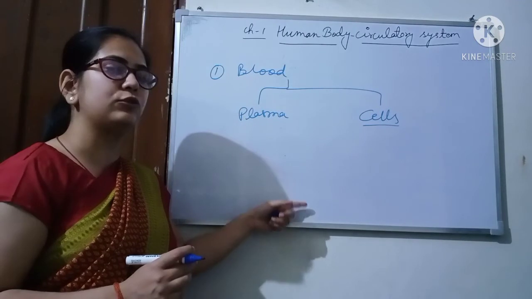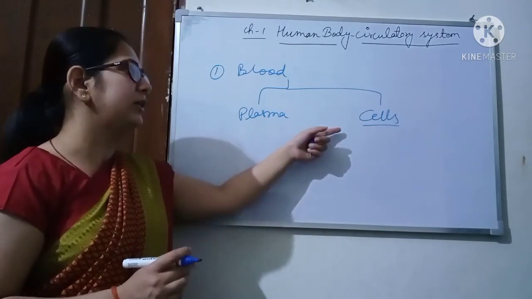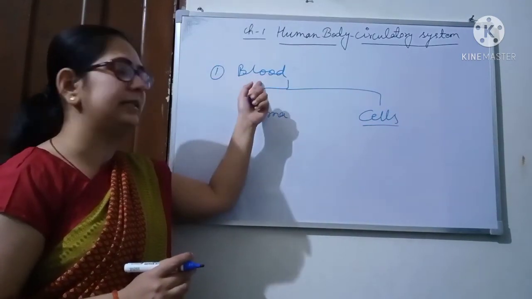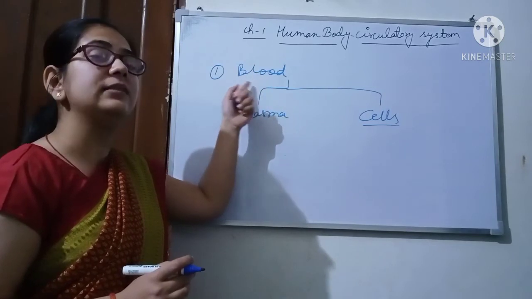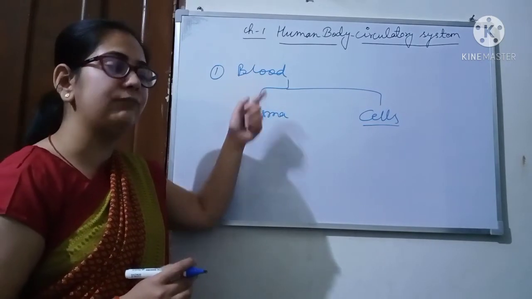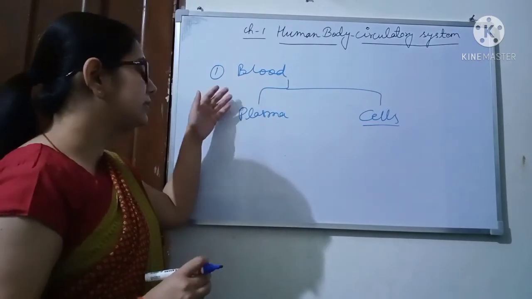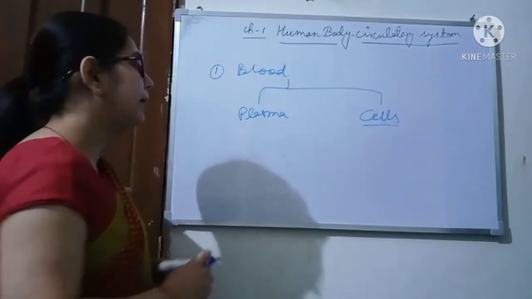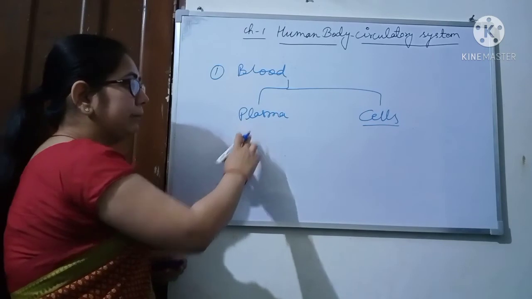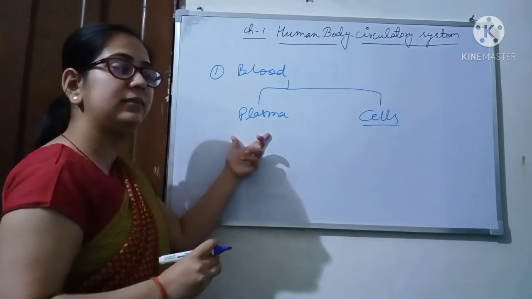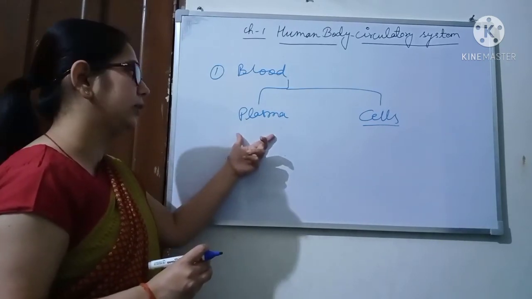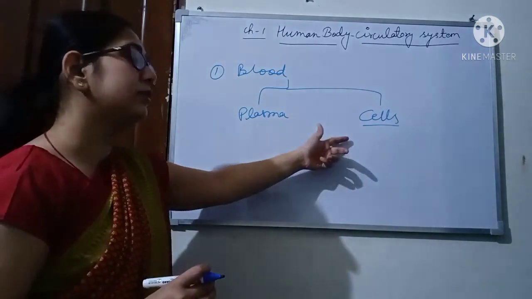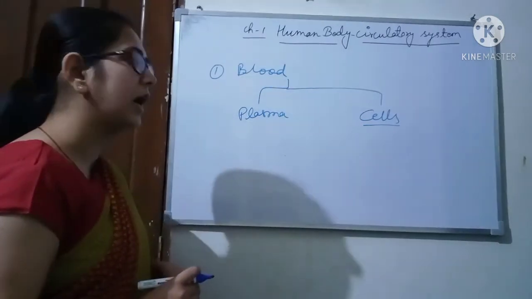I told you that cells join together to form tissue. So here cells join together and form a connective tissue which is called blood, but it is fluid, meaning a liquid connective tissue. Now students, this blood is made up of two parts: plasma and cells. Plasma is the liquid part of the blood. It is light yellowish or creamish in color, and cells are the solid part of our blood.